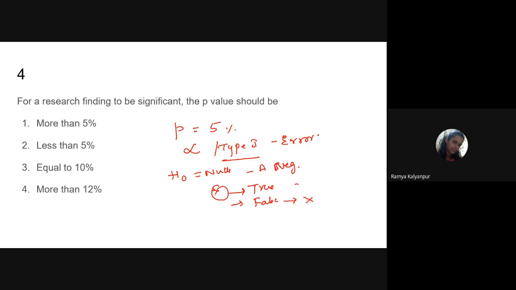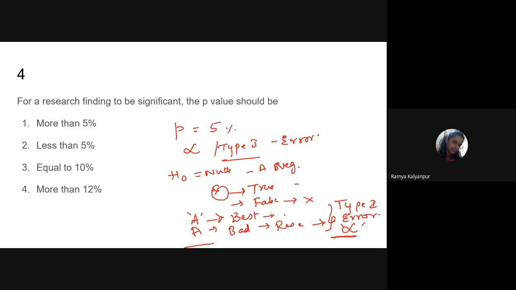In research, if I have invented a new drug, for example drug A, and as a researcher I know that my drug is best and will give best results to many patients if put in the market. But my research has shown that drug A is bad. Because of this, a good drug is not able to come to the market. That means a grave mistake has happened. This mistake we call a type 1 error. And this type 1 error is represented by the symbol alpha.